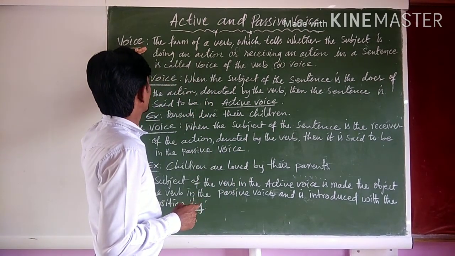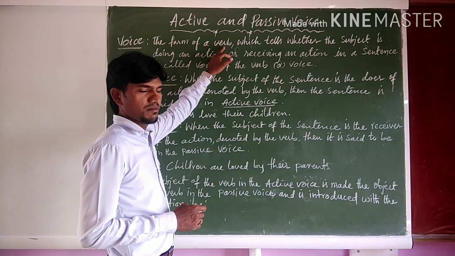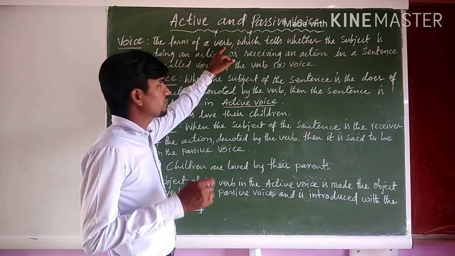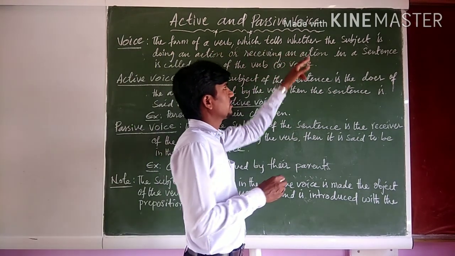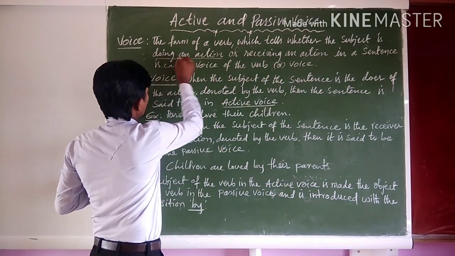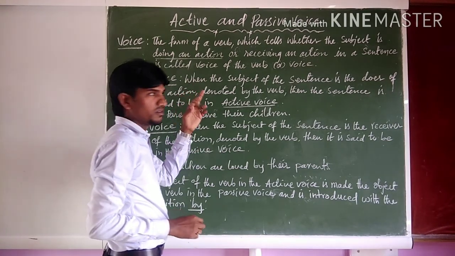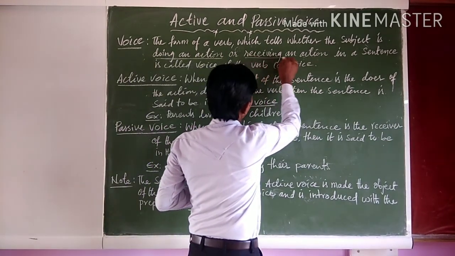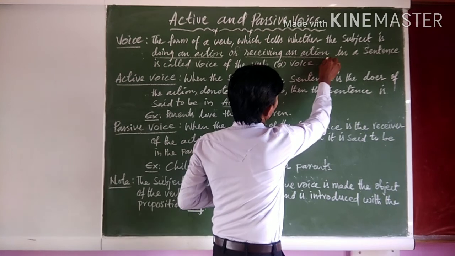A voice is the form of a verb which tells whether the subject is doing an action or whether the subject is receiving an action.